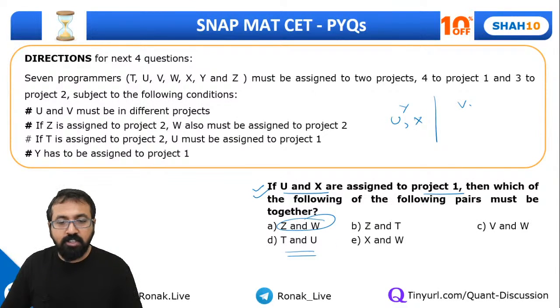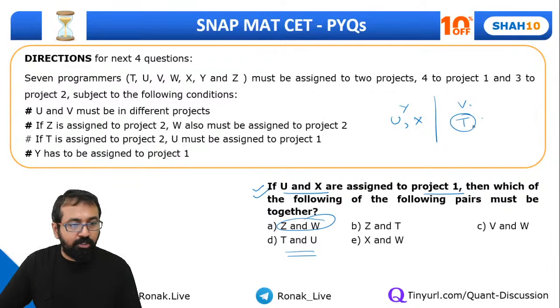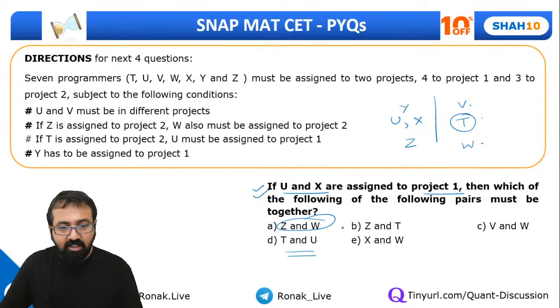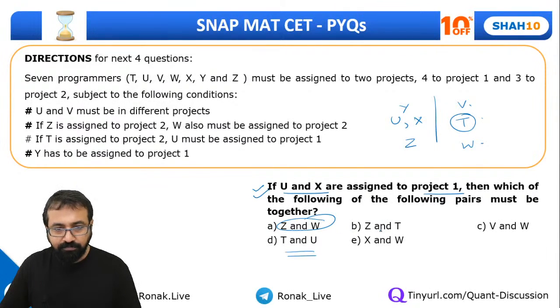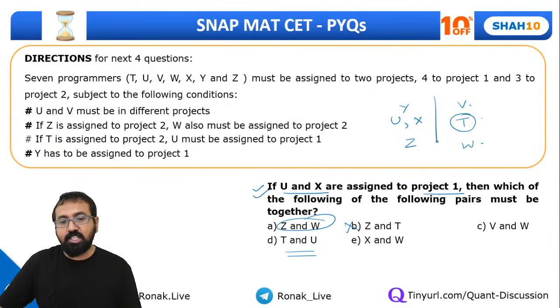T and U will always be together. So you are saying T can't be over here. See, what if I put T over here? If T is assigned to project 2, U can be in project 1. Then what I can do is, if Z is assigned to project 2, W must be assigned to project 2. So Z and W can't come together. So Z over here, W over here. What's wrong with this one? Guys, this is also correct. So can I say Z and T are together, this option is cancelled off. See, this possibility is forming, right?